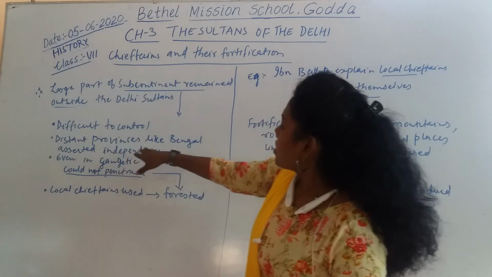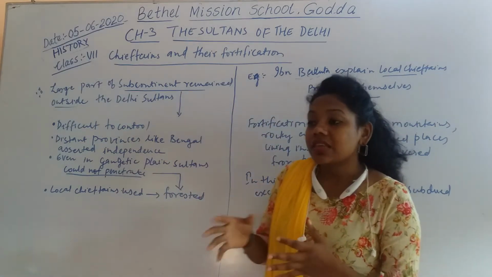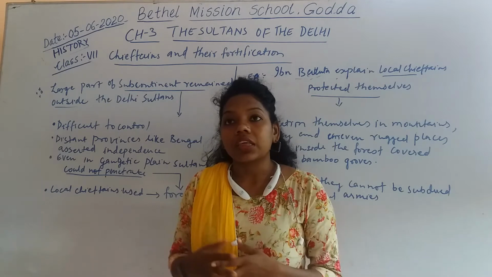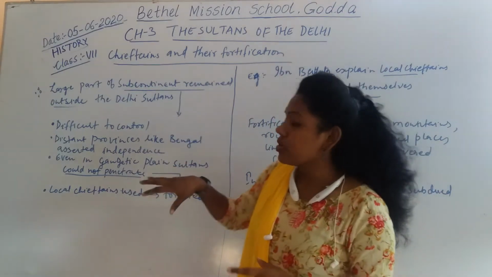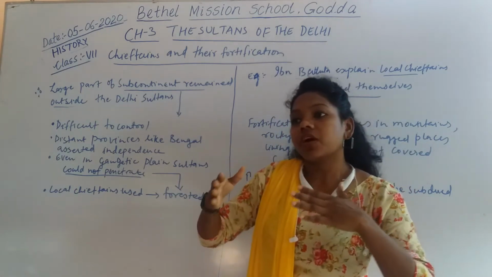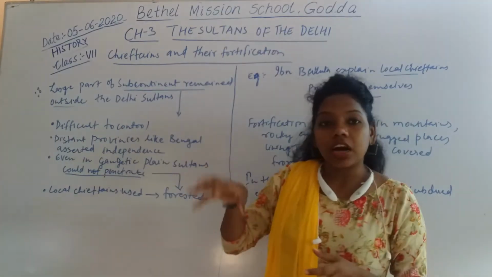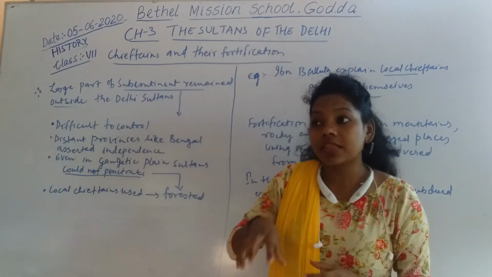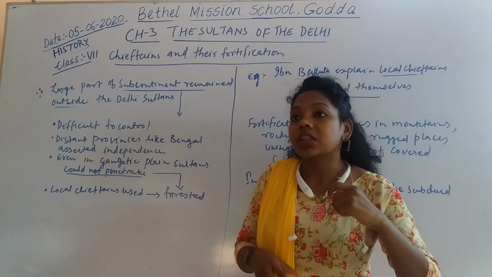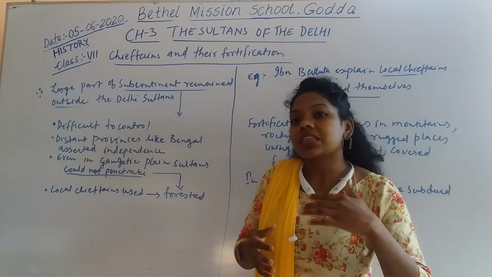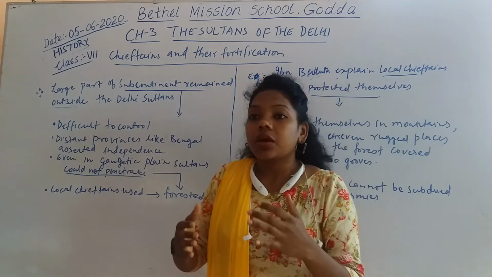Some distant provinces like Bengal asserted independence. Then you have Afghanistan, China, and Myanmar. These areas were very far away from Delhi. So the governors who controlled these provinces asserted their independence. That means they started conflict and did not obey the Sultans. As a result, they became very powerful.